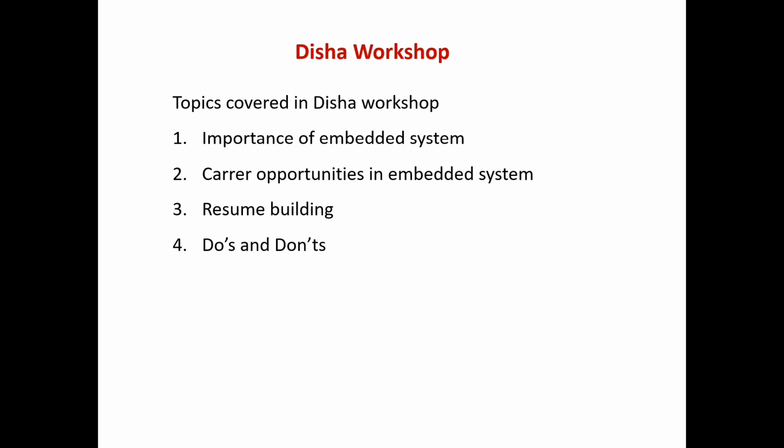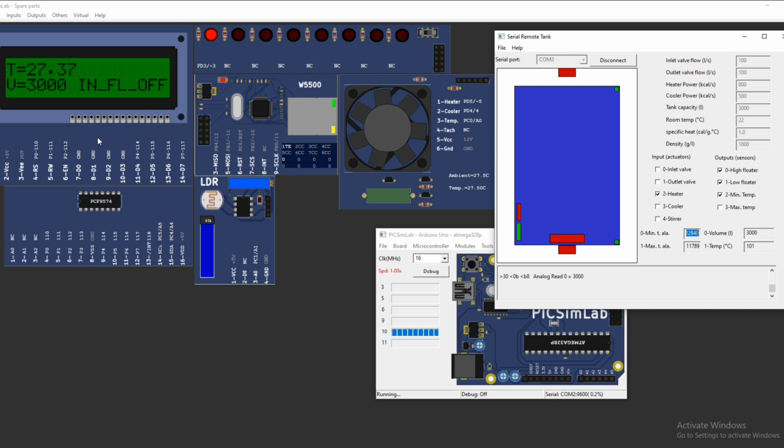Now over to Saurabh. I2C LCD. In this LCD, here is the temperature, here is the volume, which is 3000. Here are the inlet and outlet. Whenever the inlet and outlet turn on or off, it shows here. This is the LDR, this is the Ethernet shield, these are the LEDs, this is the cooler system, this is the Arduino Uno, and this is the serial remote tank.